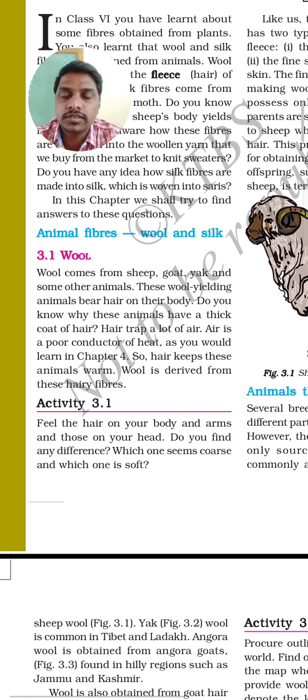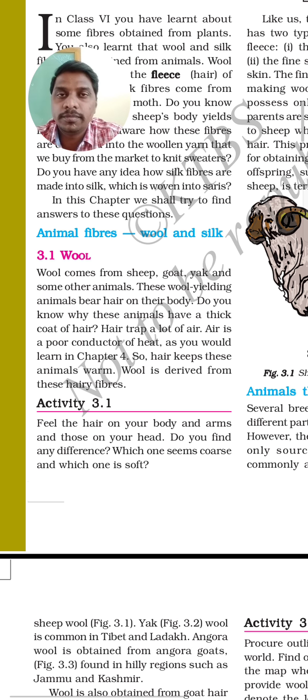So animal fibres, they are wool and silk. Wool comes from sheep, goat, yak and some other animals also. These wool yielding animals wear hairs on their body. So see, wool can be extracted from sheep, goat, yak and some other animals which are living in the mountains. These wool yielding animals have beard hair and under hair. Okay, they have hairs on their body, very large hairs.